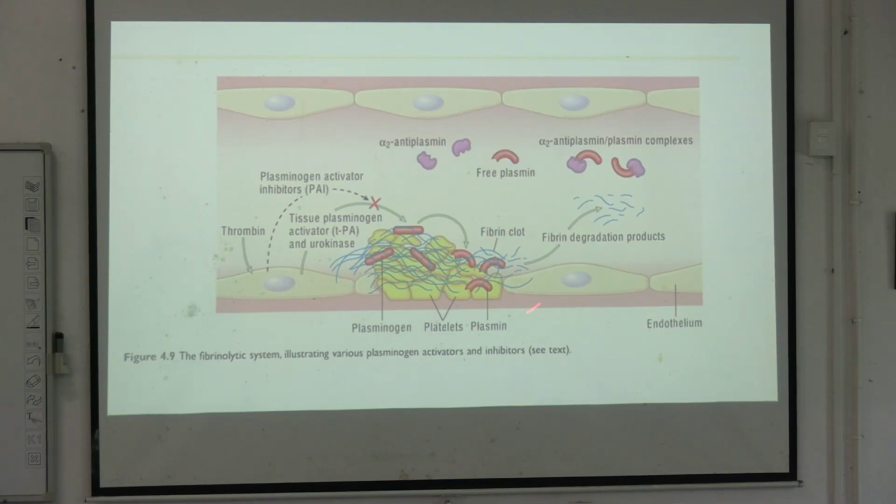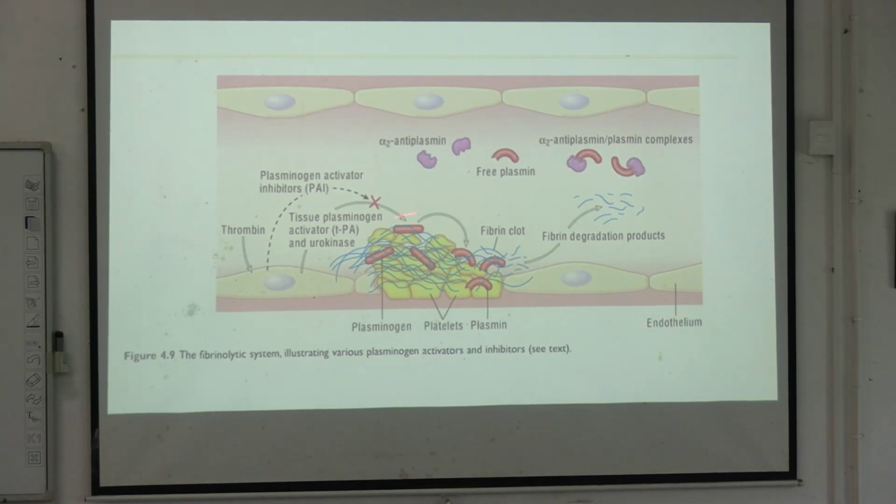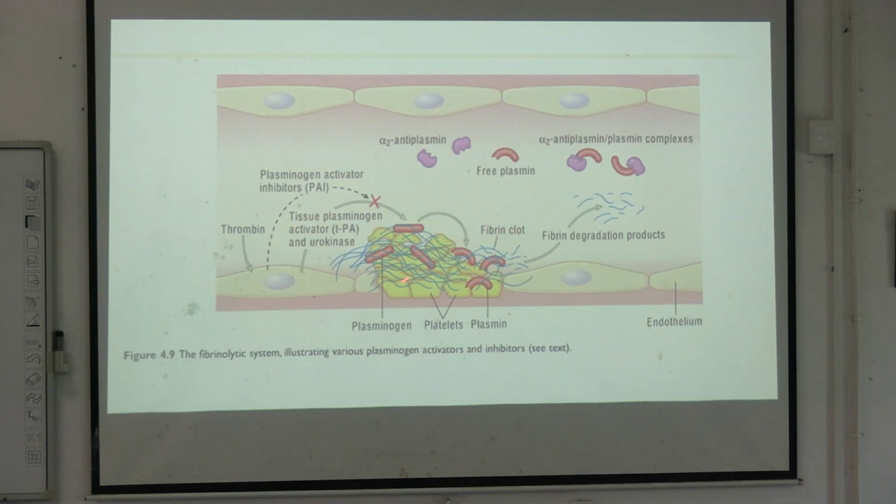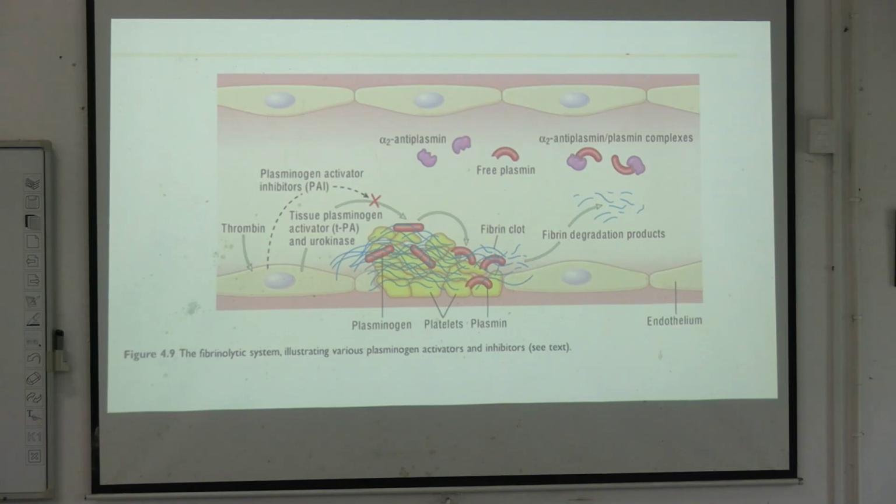This is the fibrinolytic system, and what happens here, these are the platelets, and that is the plasmin, and this is the plasminogen that is getting converted into plasmin. So the plasminogen activator inhibitor PAI, which is secreted by the endothelial cells, will basically inhibit the action of TPA, and it will also inhibit the process of clot resorption. Thus it will result in formation of thrombus and create a procoagulant state.